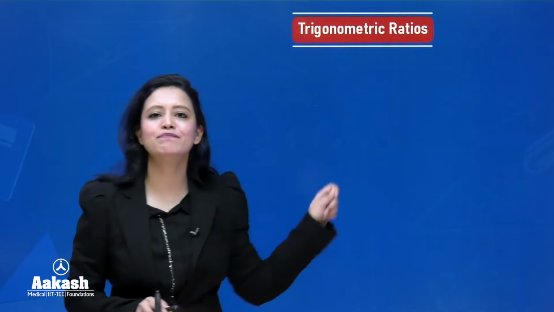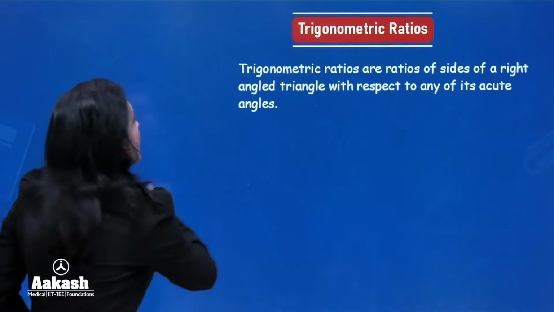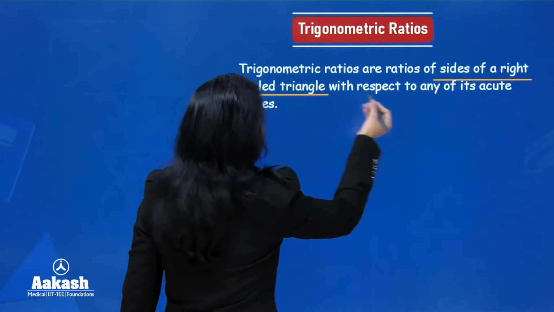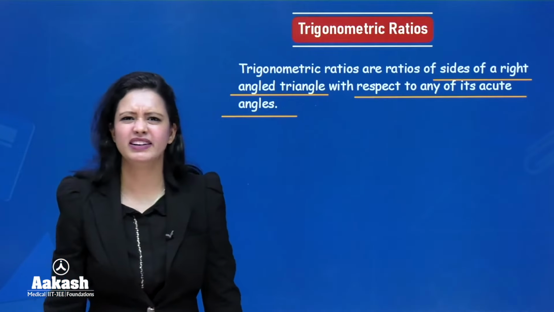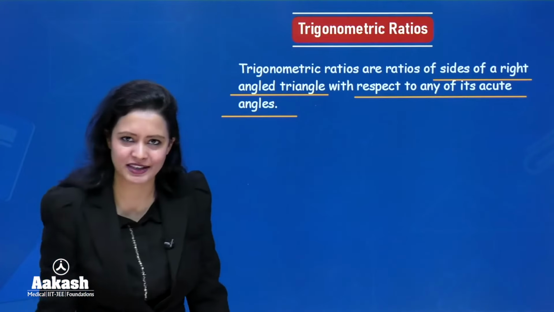Let us start the session by seeing the very simple definition of trigonometric ratios. Basically, trigonometric ratios are ratios of sides of a right-angled triangle with respect to any of its acute angles. That is the simple definition. It may have gone a bit over your head, so let's understand it a bit better.